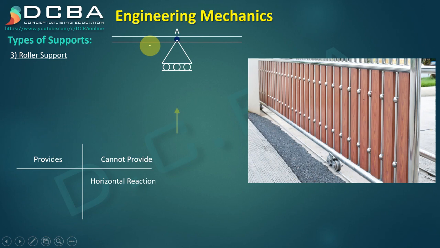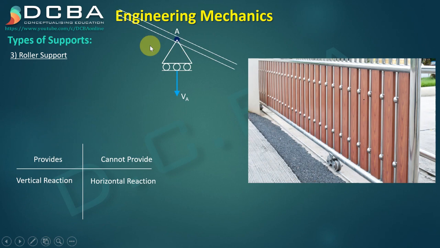When I put a vertical force on the roller, it does provide me a reaction, so it can provide a vertical reaction. When I put a moment, a rotating force, again it is not able to provide me a rotating reaction. So it cannot provide me a moment or rotational reaction.